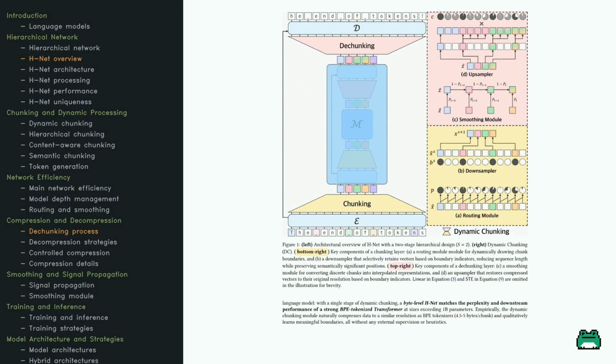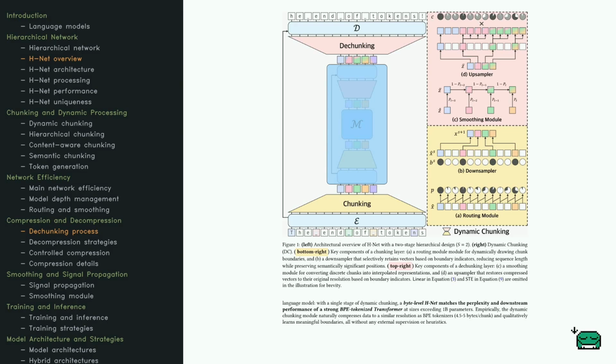Now take a visual tour of the HNet's architecture. Imagine two layers of processing. The first breaks down data into meaningful chunks, and the second reconstructs it. On the right, notice the dynamic chunking process, which uses a routing module to figure out boundaries, like a guide deciding where each sentence ends.